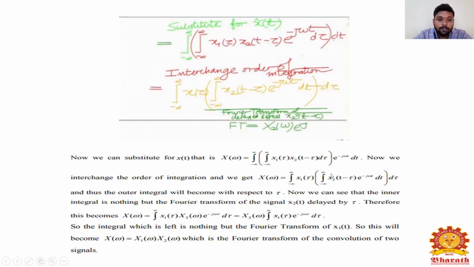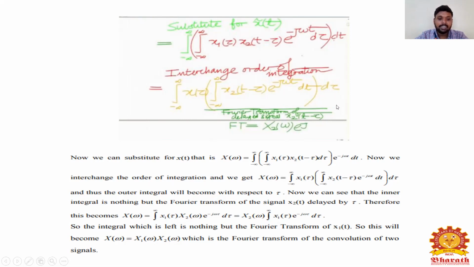Now we can interchange the order of the integrations, and we get X of omega equal to the integral from minus infinity to infinity of x1 of tau into the integral from minus infinity to infinity of x2 of t minus tau into e power minus j omega t dt, into d tau. And thus the outer integral will be with respect to tau.